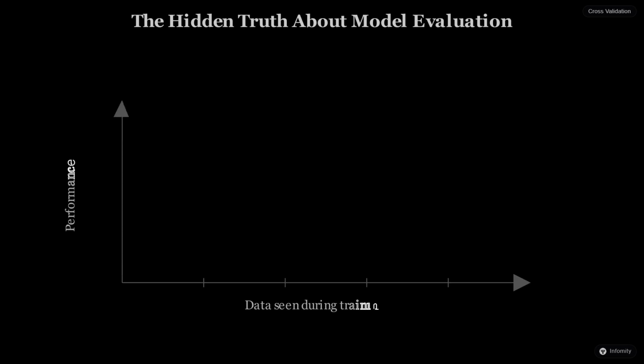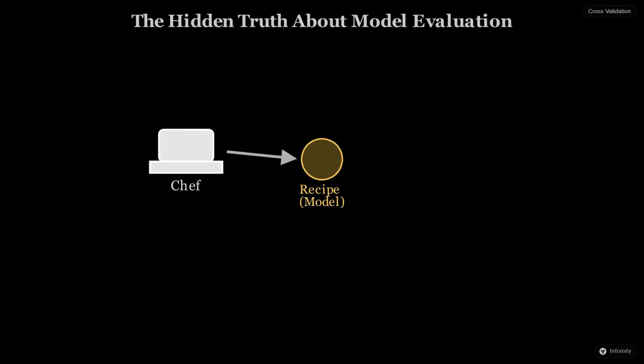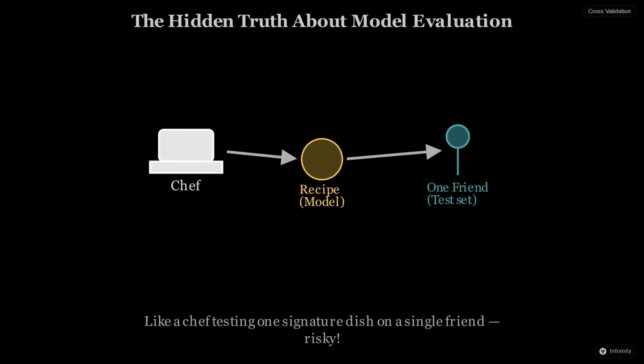When we train a model, we are essentially teaching it to find patterns in a specific set of data. But the real test is how it handles information it has never encountered before. Think of it like a chef preparing a signature dish for a food festival. We need to be sure the recipe works for everyone, not just one person.